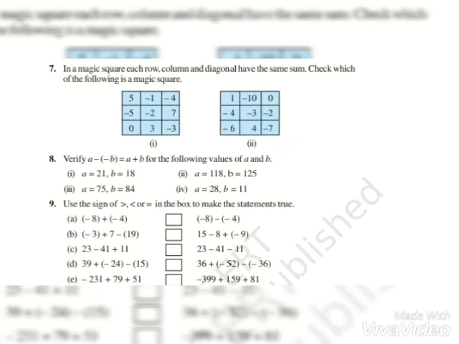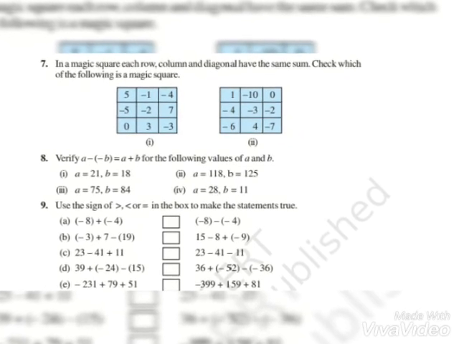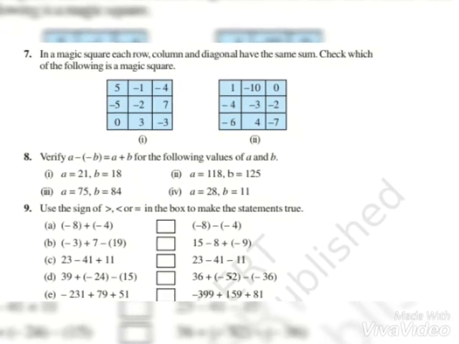So the distance from A to B is 20 kilometers, B to C is 30 kilometers. We are going to subtract 20 minus 30, we will get -10 kilometers as the answer.